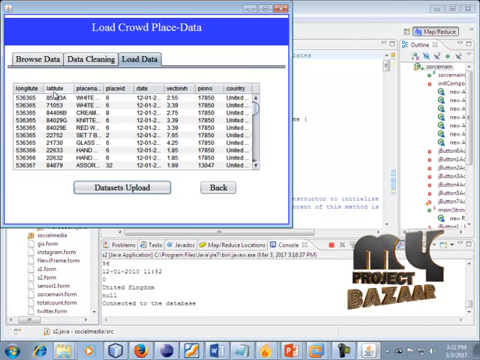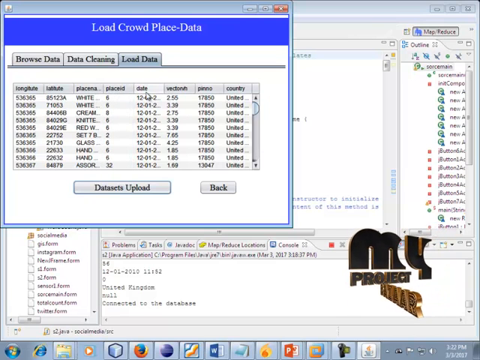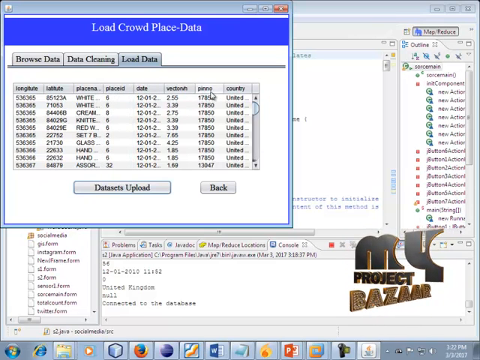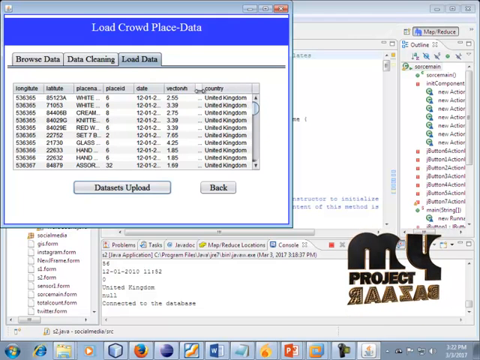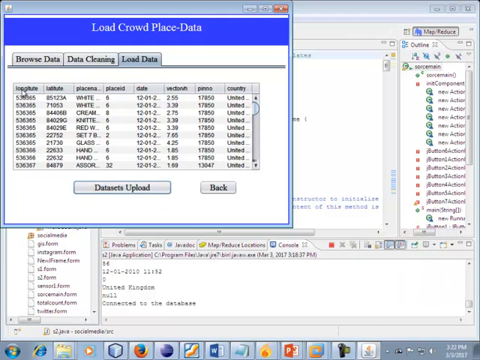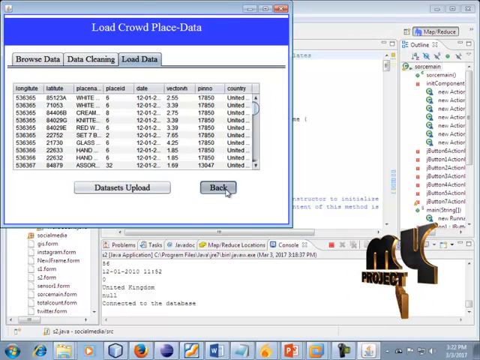It has latitude, longitude, place name, place ID, date, vector, pin number, and the country name, displayed in this table. So click this back button.